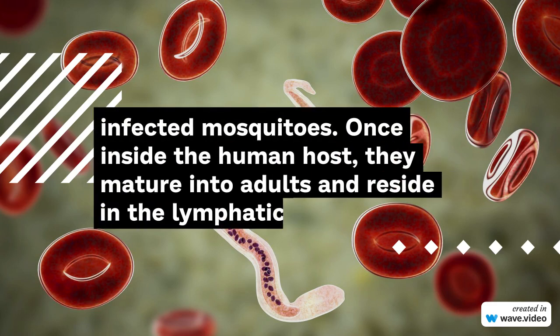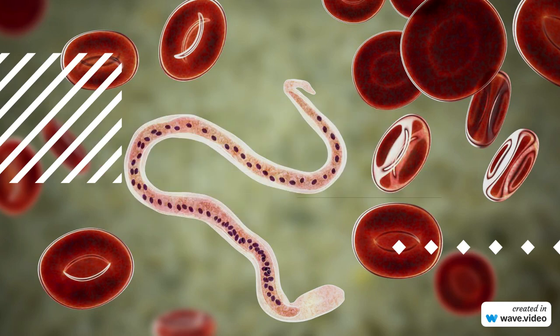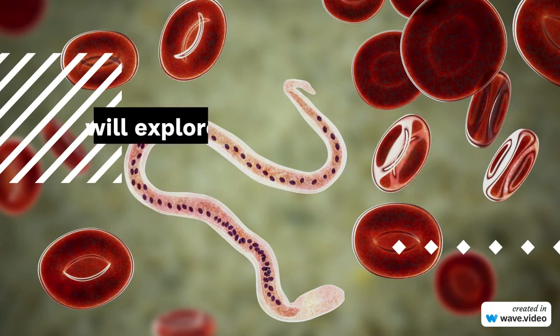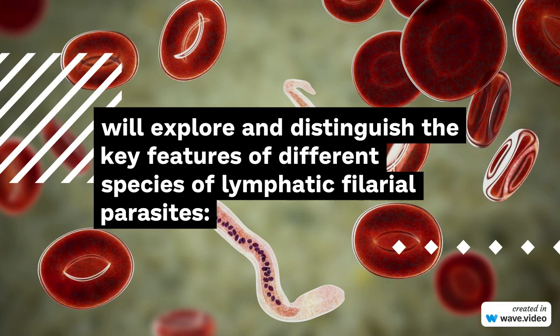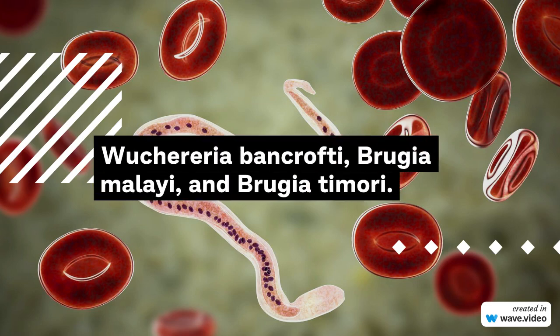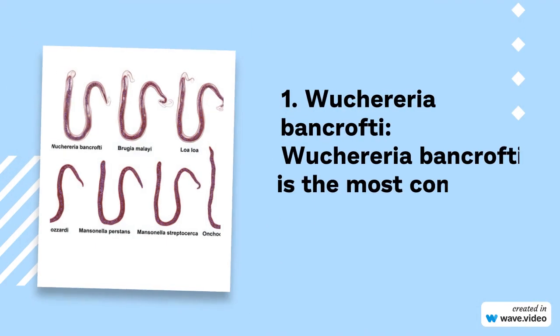Once inside the human host, they mature into adults and reside in the lymphatic system, causing chronic and debilitating conditions, such as elephantiasis and hydrocele. This essay will explore and distinguish the key features of different species of lymphatic filarial parasites: Wuchereria bancrofti, Brugia malayi, and Brugia timori.